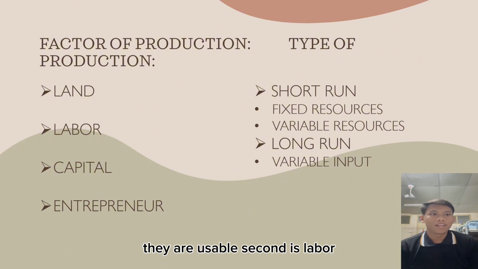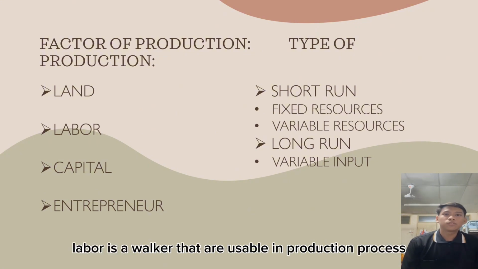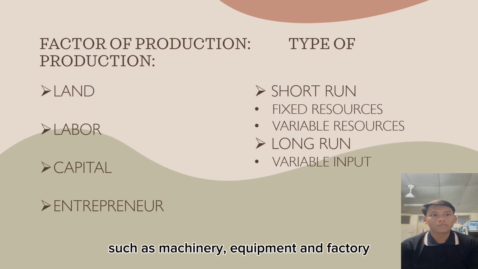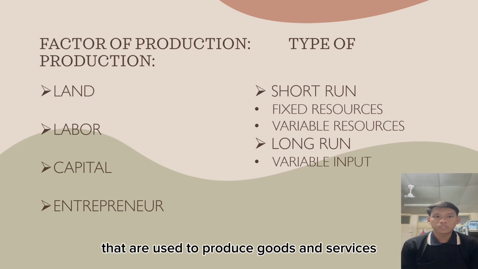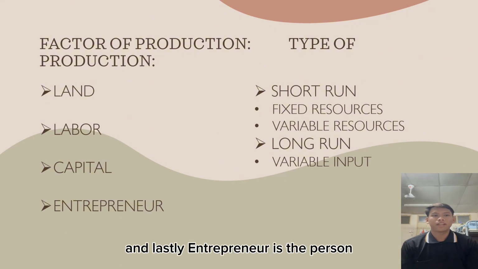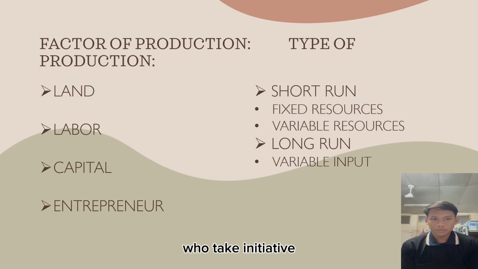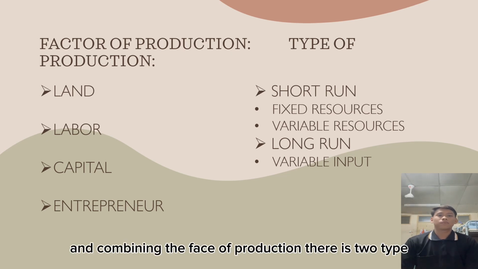Second is labor. Labor is a worker that is usable in the production process. And third, capital, such as machinery, equipment and factory that are used to produce goods and services. And lastly, the entrepreneur is the person who takes the initiative in combining the factors of production.